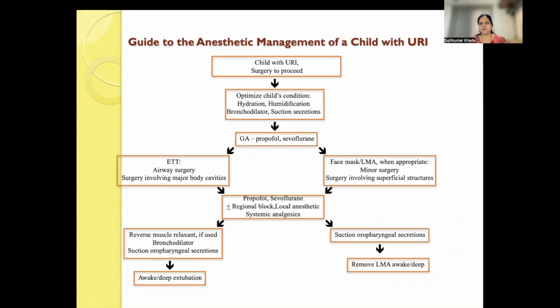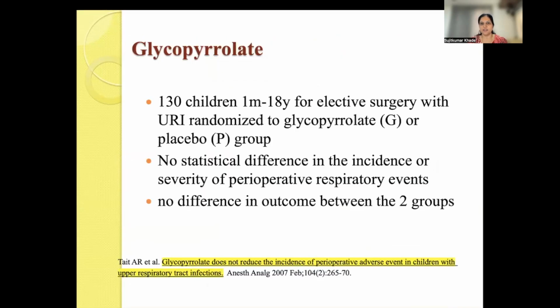Now, although this is a protocol for anesthesia management, I would like everybody to get involved in an active discussion and give your own valuable experience while dealing with and giving anesthesia to such a child. The ultimate goal of anesthesia management is to optimize the child's condition: hydration, humidification, bronchodilation, and suction of the secretions. Whether you give GA or regional is your choice, but proper optimization of the child must be considered.